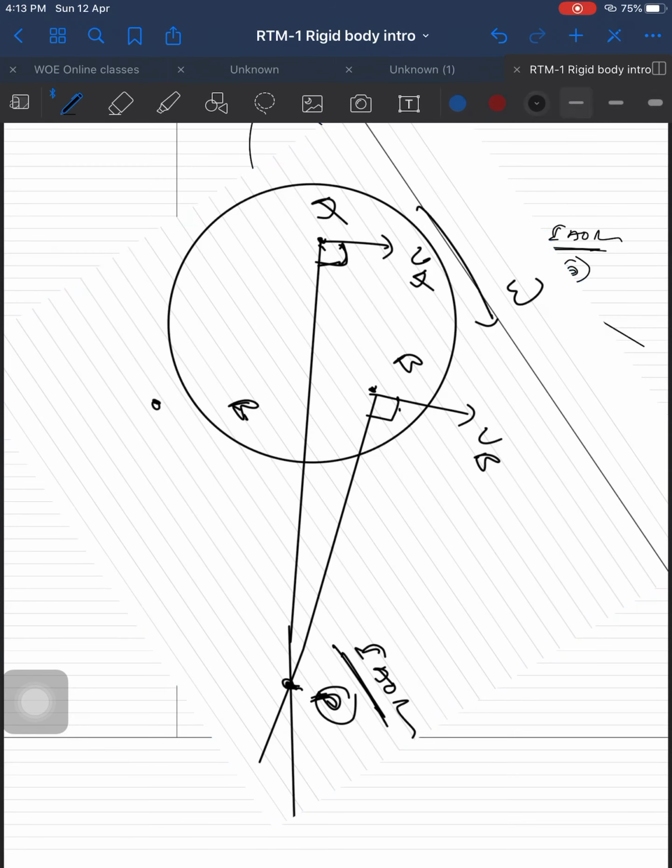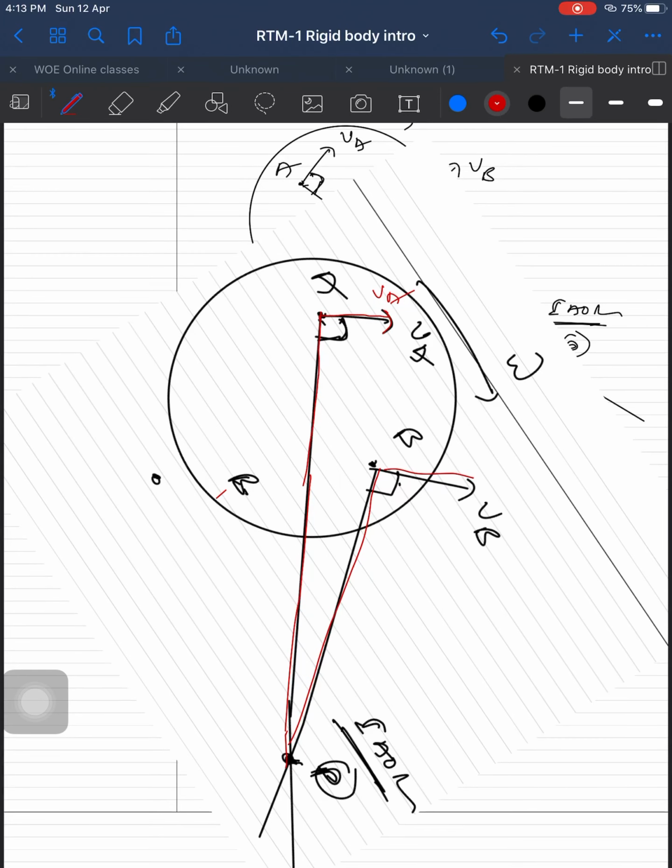Now about this body, point A, how is it moving? Velocity A is at 90 degrees, and here is an angle of 90 degrees. It's like a circular motion. That is B, it is making circular motion, and all the particles are moving circularly. This is actually the meaning of rotation motion.